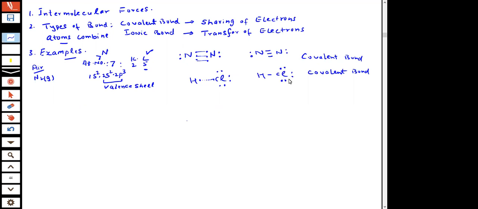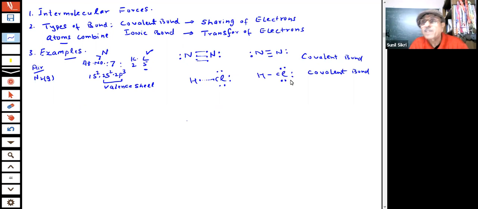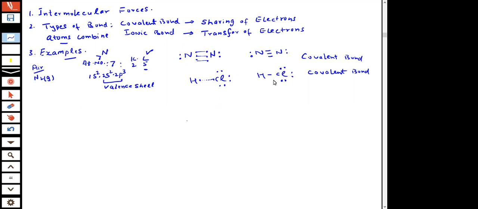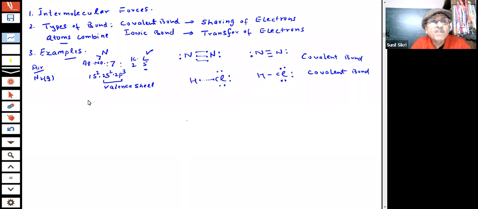And here we are talking of the formation of the covalent bond. So a covalent bond is formed by sharing of the electrons, as in HCl and H2. So many examples we will give you. Now, if I take the case of the ionic bond, students, what is going to be the ionic bond?